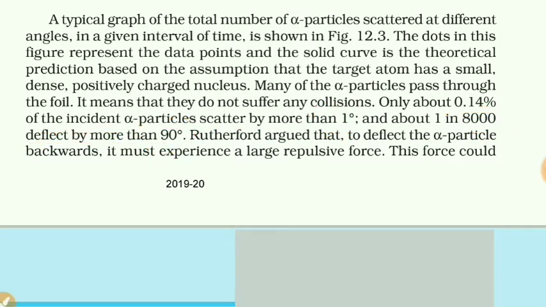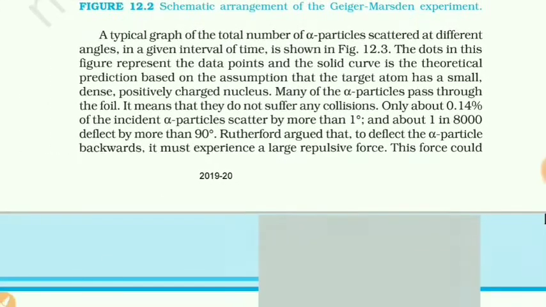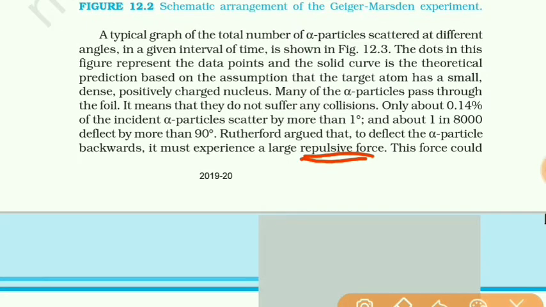You can see, students, this number: out of 8000 alpha particles striking the gold foil, only 1 alpha particle is deflected by 90 degrees, and this is due to the repulsive force experienced by the alpha particle from the nucleus of the gold foil.